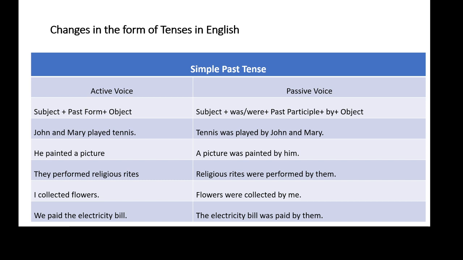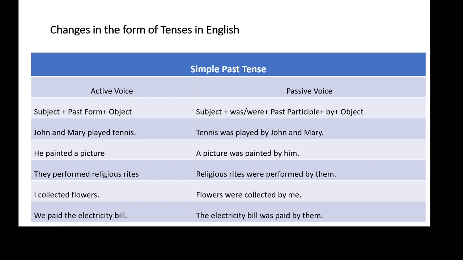Come down to the next example. He painted a picture. In this sentence, he is the subject, painted is the verb, and a picture is the object. So this sentence has SVO structure. It is written in simple past tense because the verb of the sentence, painted, is written in simple past tense. While converting this sentence into passive voice, we have to follow the same structure, that is subject plus to be plus past participle of the main verb plus by plus object.